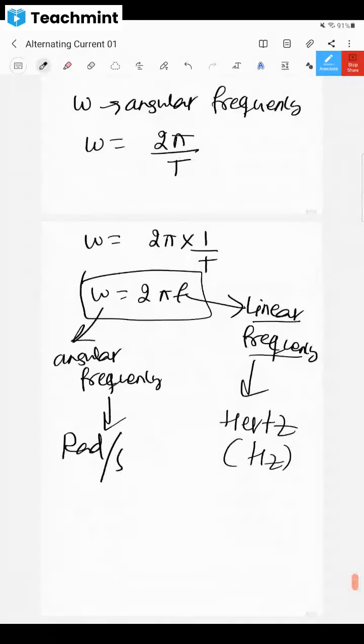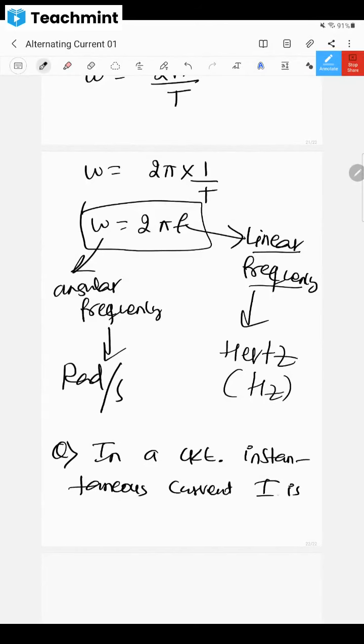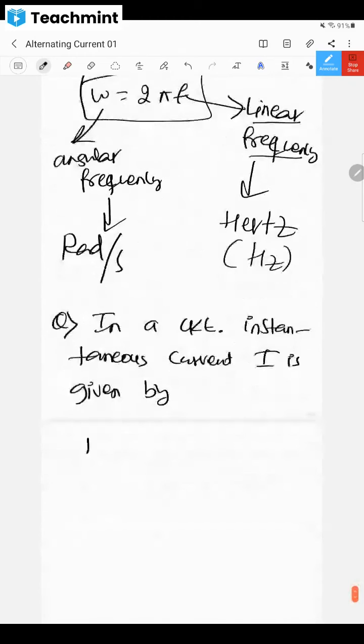Okay, fine. So let me give you one homework. In a circuit, instantaneous current I is given by I equal to 150 sine 50 pi t.